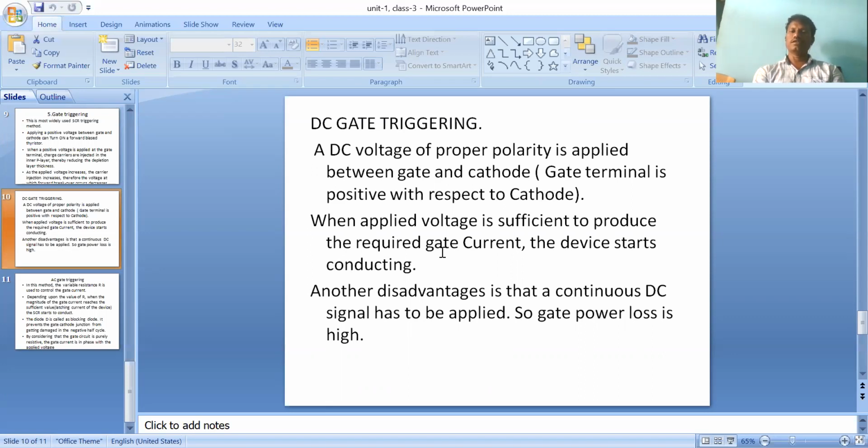Among the gate triggering methods, pulse gate triggering is very important and very useful compared to DC gate triggering and AC gate triggering. Why is it useful? In DC gate triggering, a continuous gate signal is applied. DC will not alternate, so it is continuously supplied to the gate terminal. There will be some losses, and due to that reason DC is not preferred in some cases.